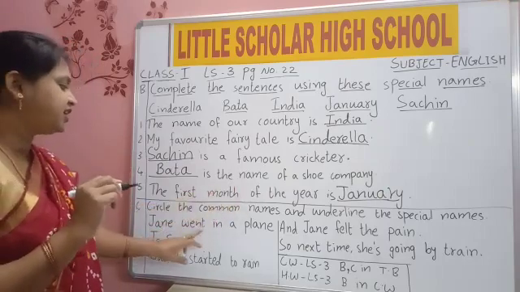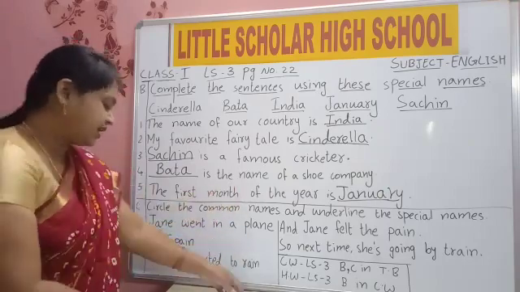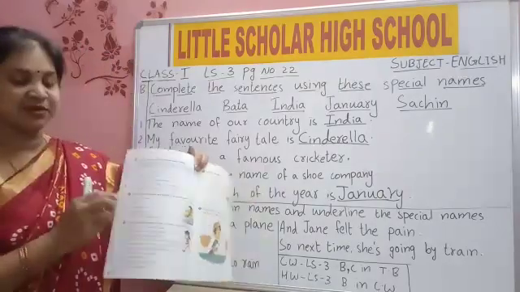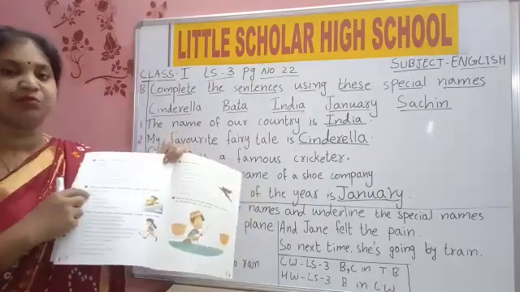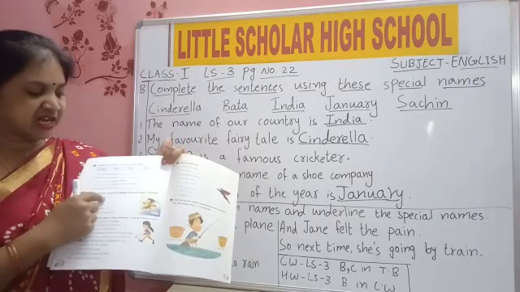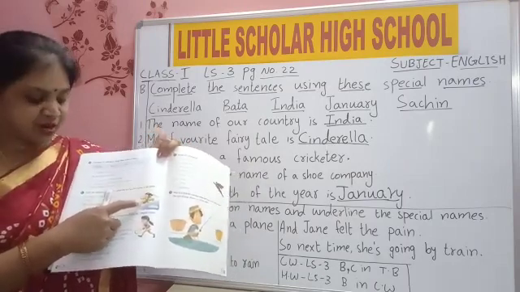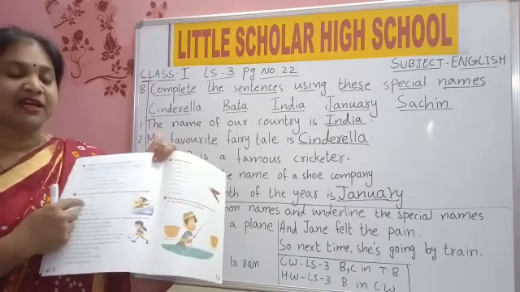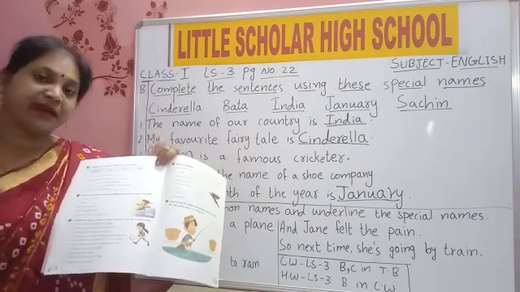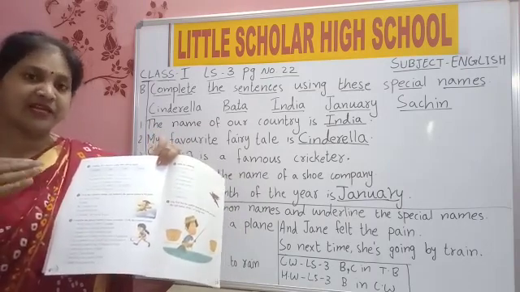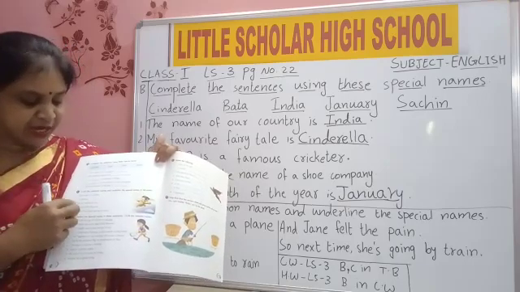Now, Jane went in a plane. See, read it in your textbook, children, page number 22. I am reading, put your finger. Jane went in a plane. See here, this girl is going in a plane. Where is she going to? Spain. She is going to Spain in a plane, aeroplane.